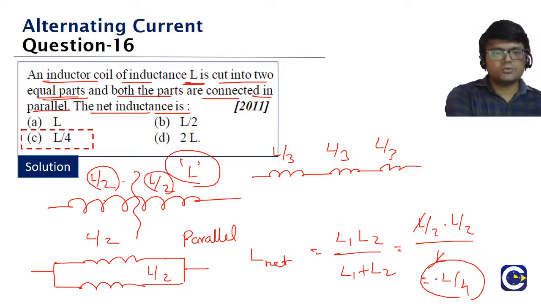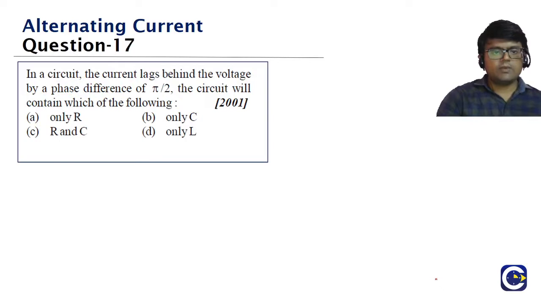What is the answer for the 16th question, guys? It must be option C, which is L by 4. Okay. Clear, guys? We'll look at the next question, the 17th question.